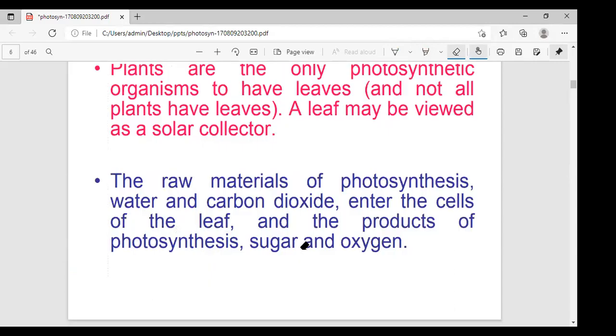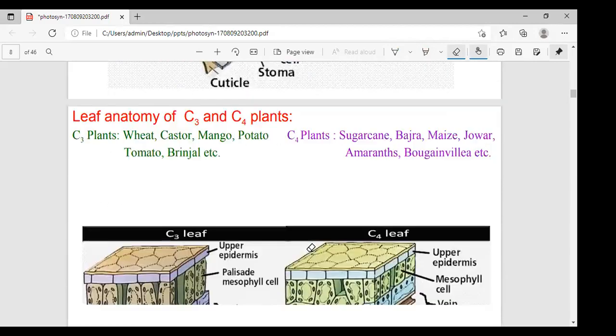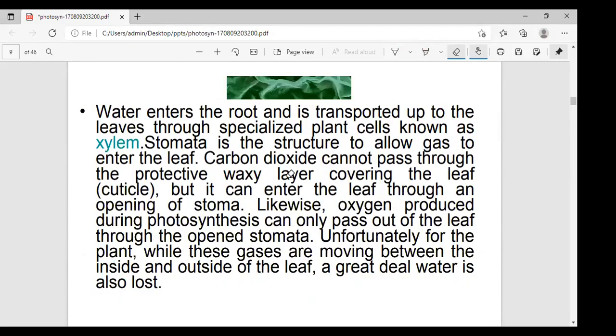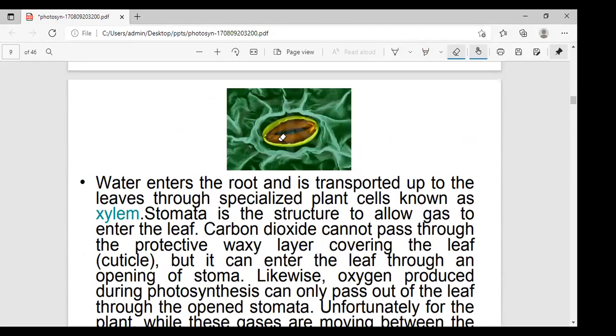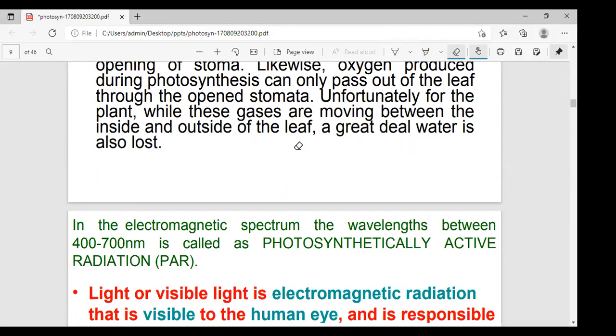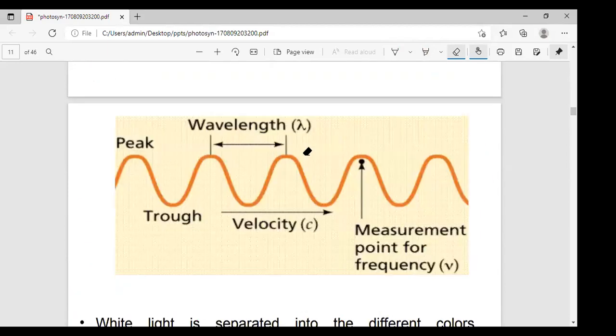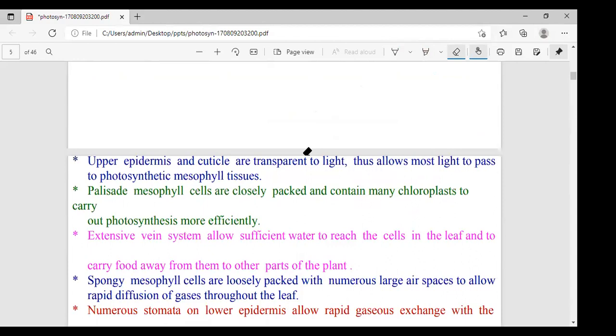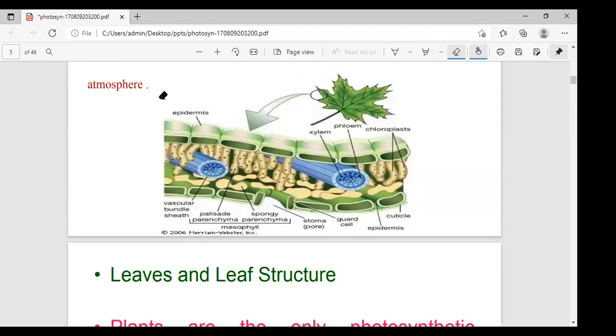And in the leaf, see here, the chloroplast. See how you can observe the structure of the stomata. These are the guard cells, and on the outer side, all these things are the epidermal cells. Next, what is the stomata? What is the chloroplast? Here you can observe the epidermis layer, this one is the lower epidermis layer, and this part is the vascular system. This is the leaf transverse section only.